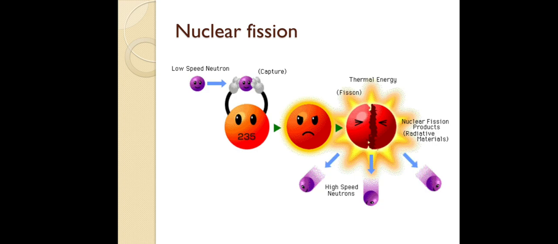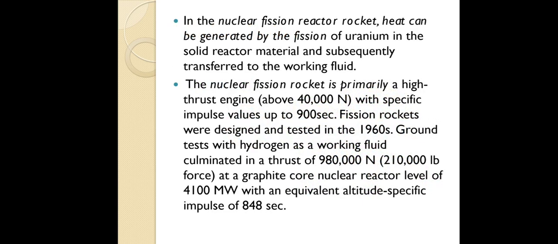So what is our role here? Of the three free neutrons released, we need to control the neutrons. If you allow all three neutrons to interact with uranium-235, the chain reaction will continue. By controlling these free neutrons, you can control the chain reaction as well. Based on that, you can minimize the amount of power liberated inside the reactor. This is called nuclear fission.